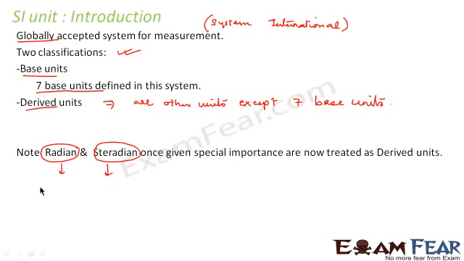Radian is the unit to measure angle, angular measure. And steradian is the unit to measure solid angle. So this was just a piece of information for you that radian and steradian are derived units.